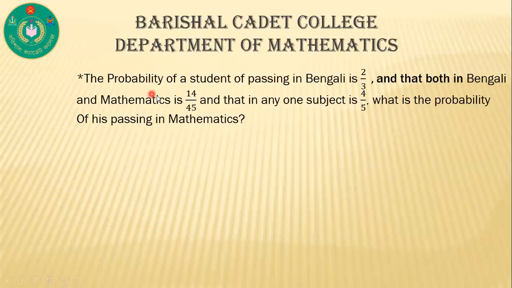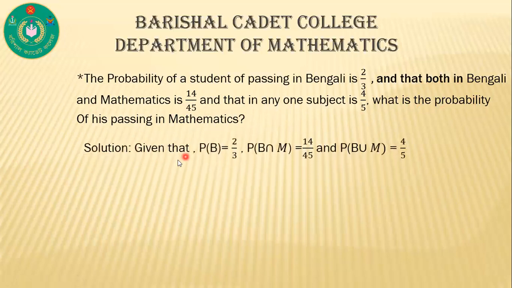The probability of a student passing in Bangla is 2 by 3, and that of passing both in Bangla and mathematics is 14 by 45, and that of passing in any one subject is 4 by 5. What is the probability of his passing in mathematics? Solution. Given that